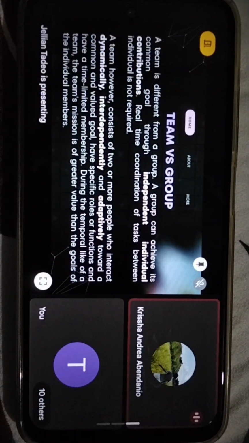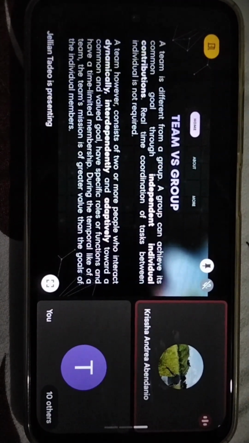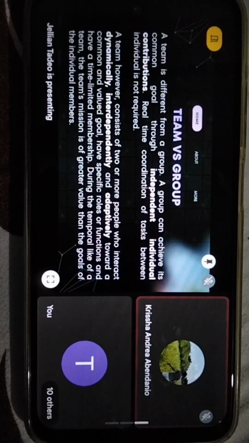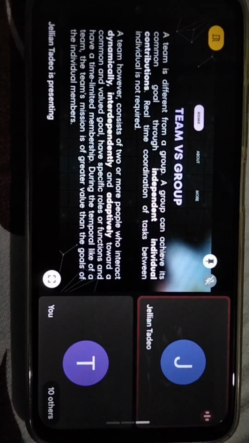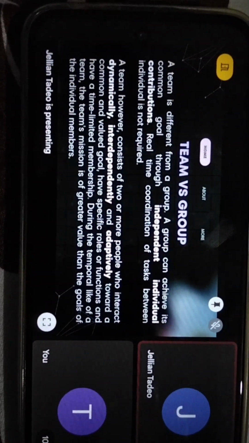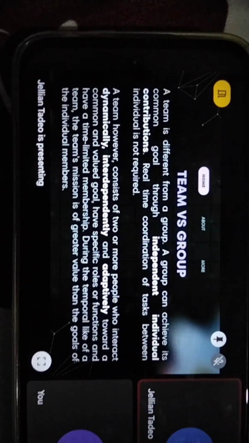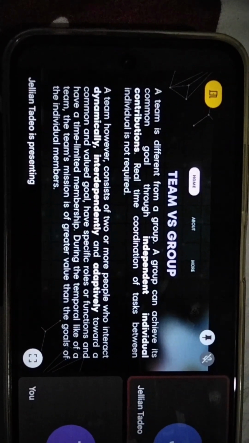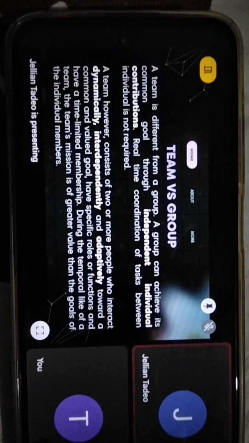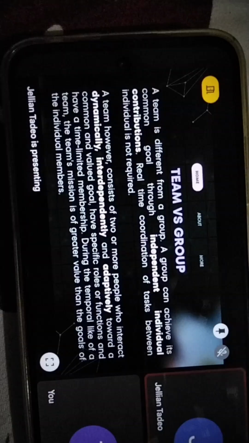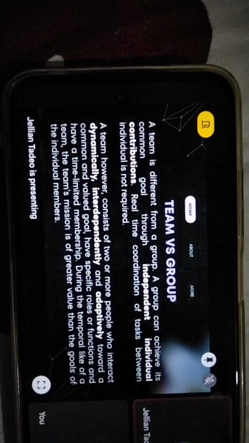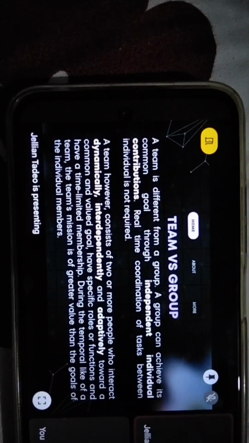During the temporal life of a team, the team's mission is of greater value than the goals of the individual members. Okay, based on what Ms. Krisha has read, can I call Ms. Jempo to share any ideas or what she has learned from the text? A group achieves its goal through independent individuals' contributions, whereas a team works interdependently towards a common goal, prioritizing the team's mission over individual objectives.